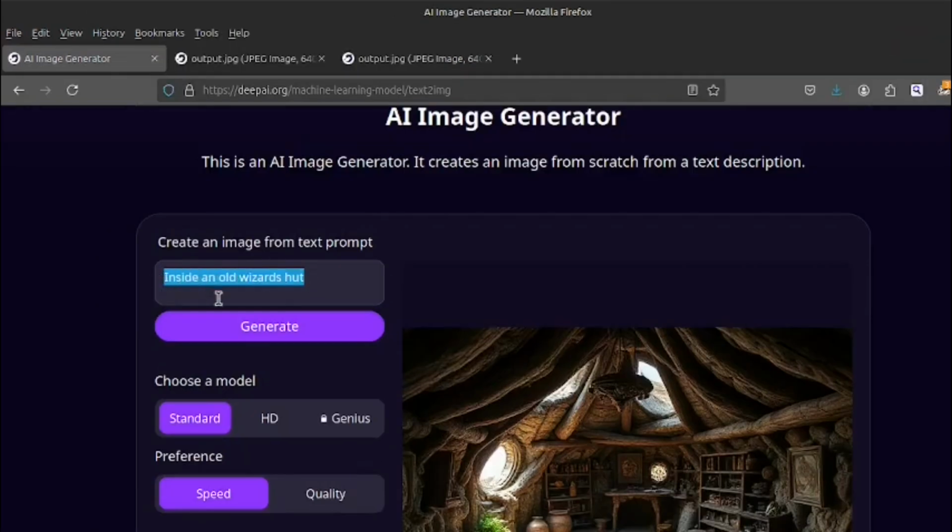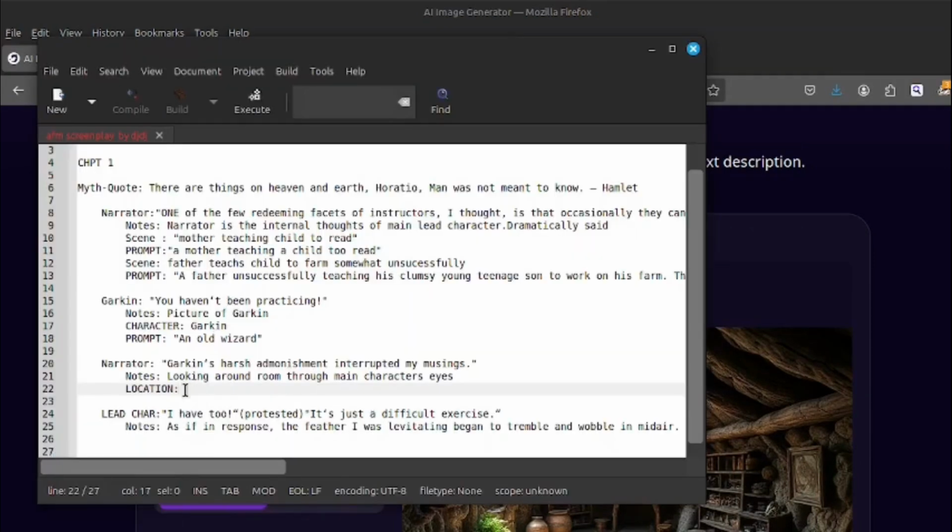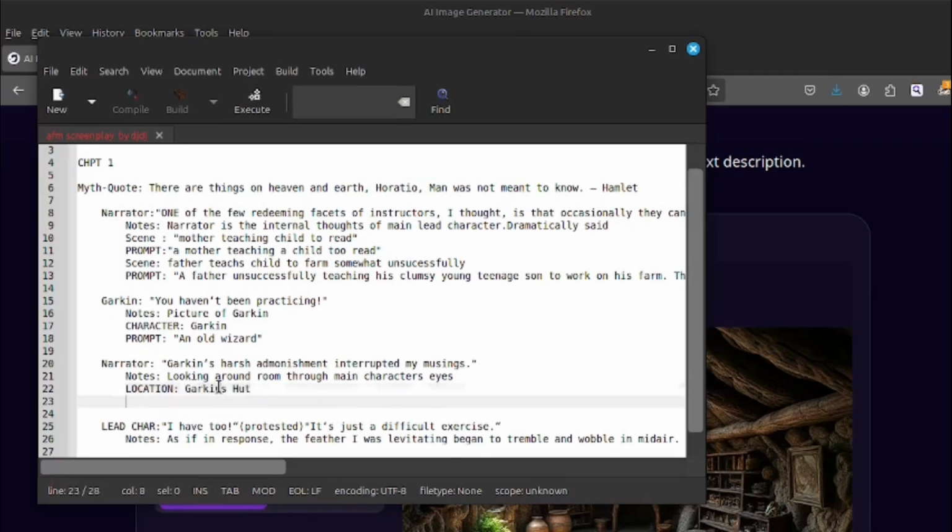Right, so inside an old wizard's hut, that is a location. So the location is Garkin's hut. And the prompt, in capitals, I put in capitals because something about the way people read is we tend to read sentence case first and visually, mentally block out this. So this is only a note, whereas this is the actual text that we're interested in.